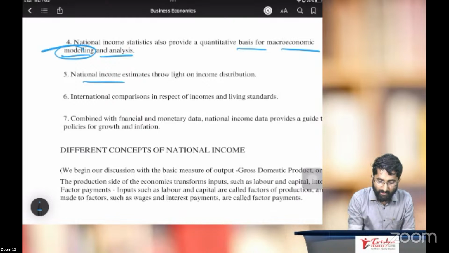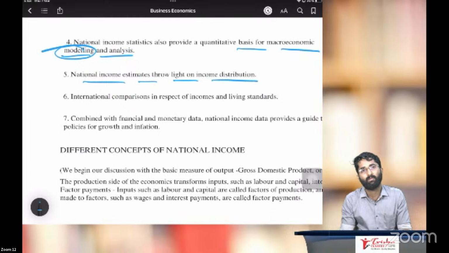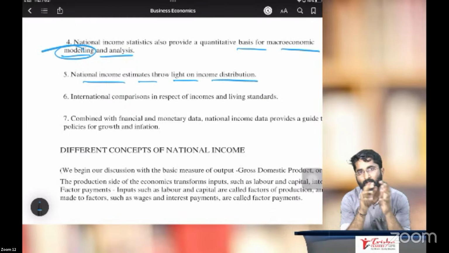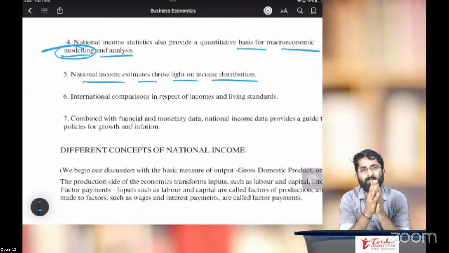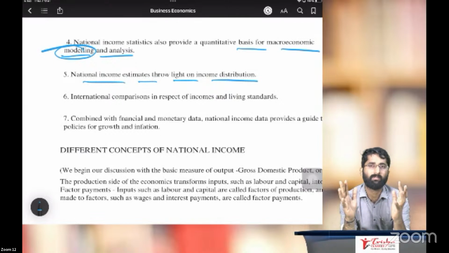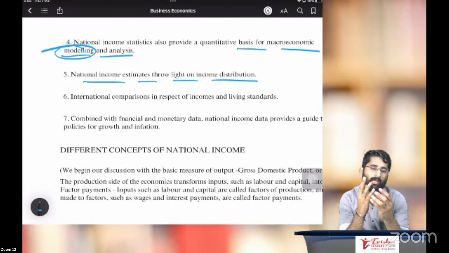In the same way, national income estimates throw light on income distribution. See, usually who will be in the primary sector? Specifically, the primary sector is the agricultural sector. The farmers, I don't say all farmers are poor, but the majority of farmers have poor income. I mean to say their income is very low, so they are a little poor.